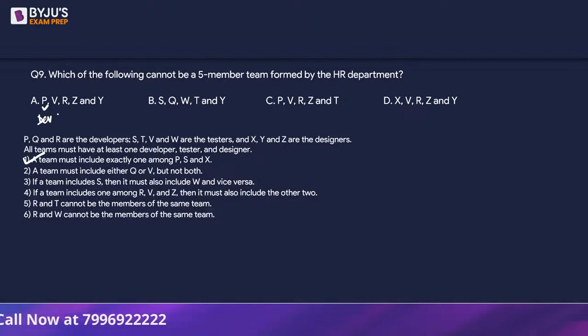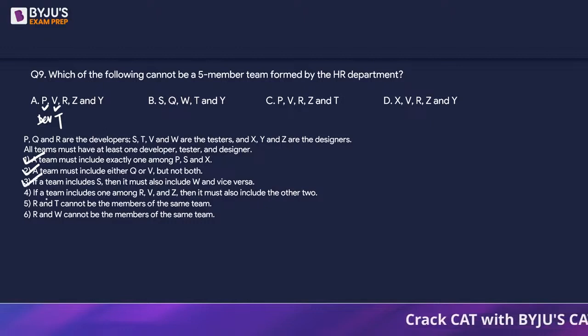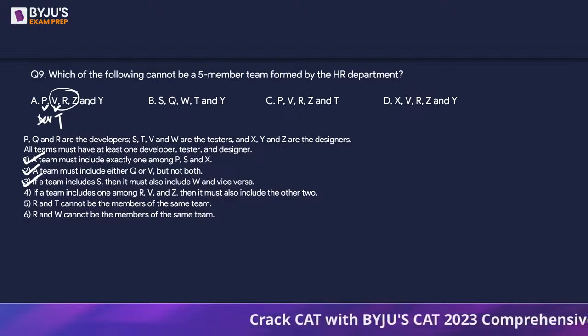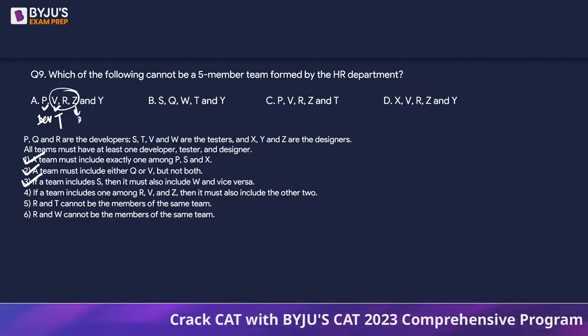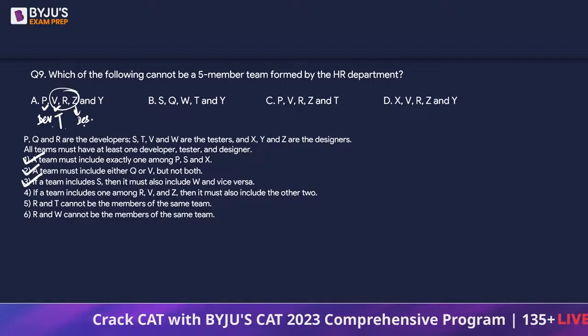Next, Q or V, we see a V, and V is a tester. There is no S here, so no problem. Fourth statement says R, V and Z, all three should be there. So we have V, R and Z. Z is a designer. So we have a developer, tester and designer.